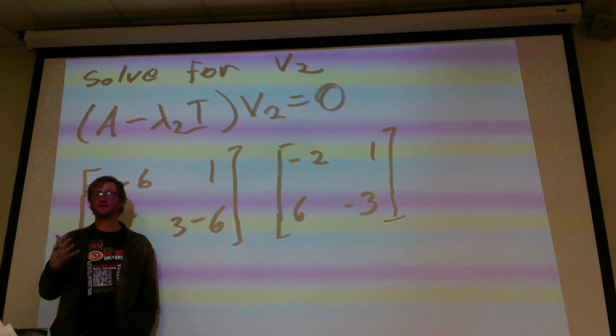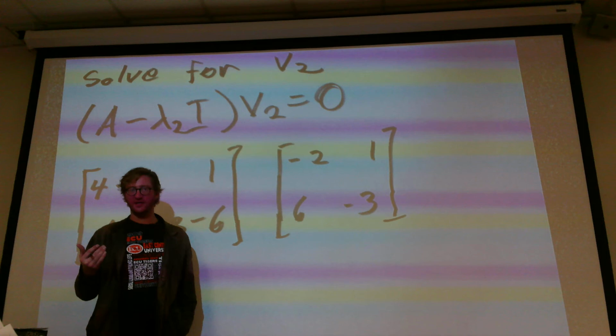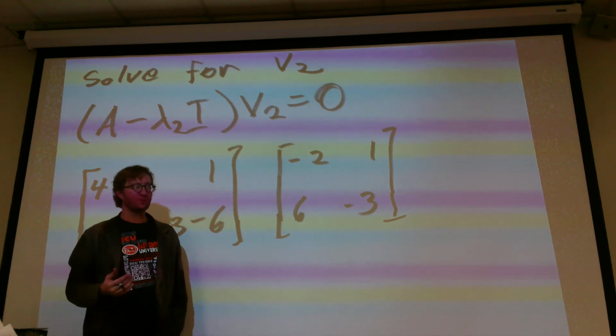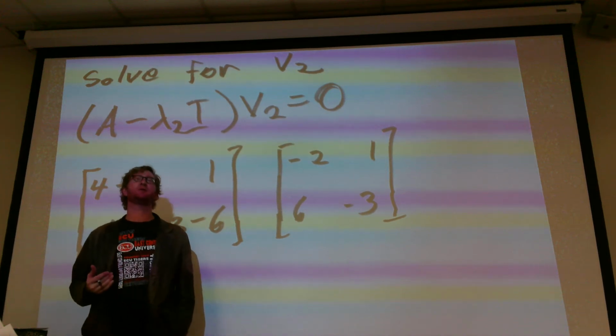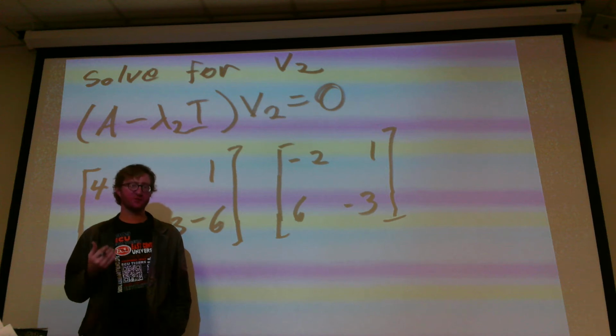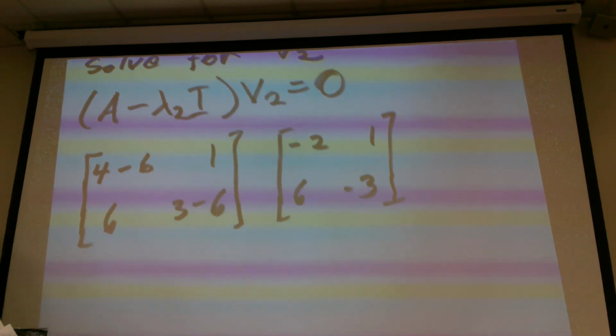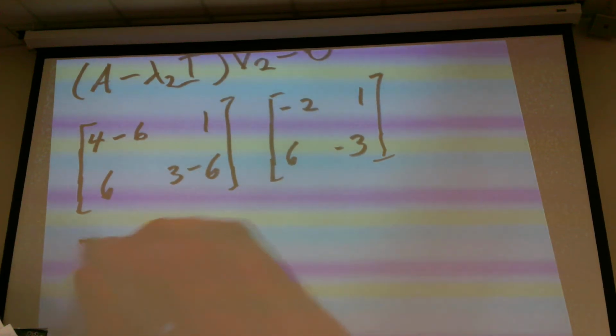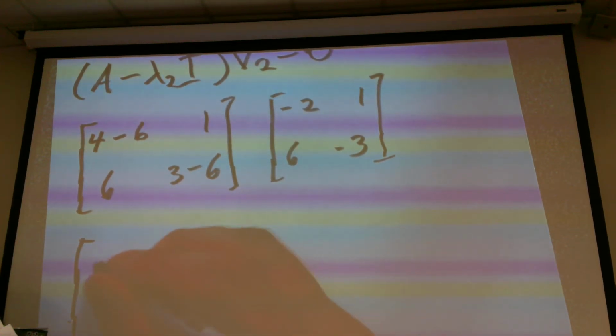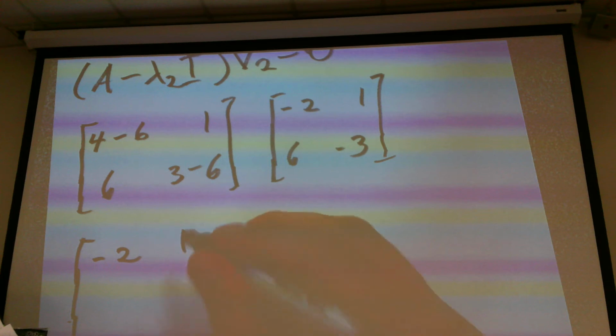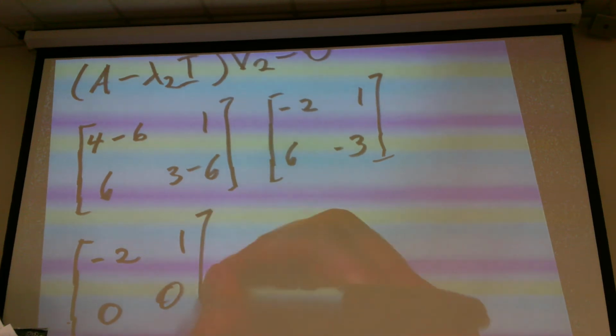Why? Because when we take the determinant and set it equal to 0, what are we doing? We're getting linearly dependent vectors. And so a free variable does exist in this problem. So if I eliminate the entire bottom row, I'm going to end up with negative 2, 1, 0, 0.